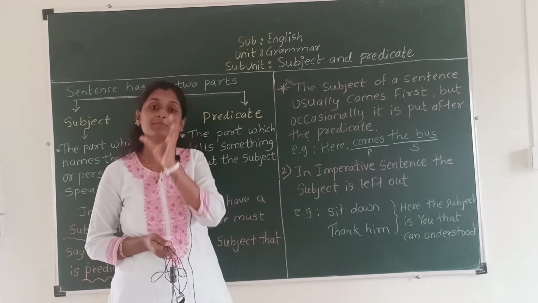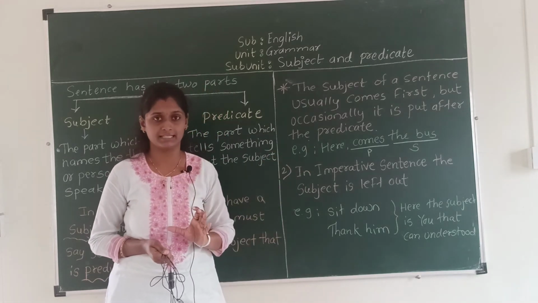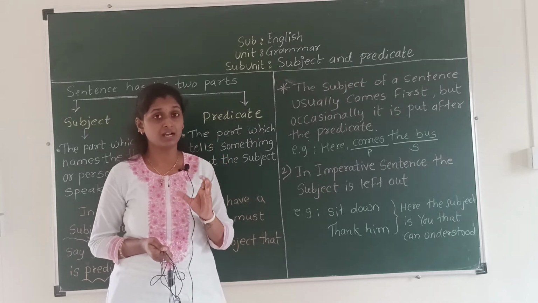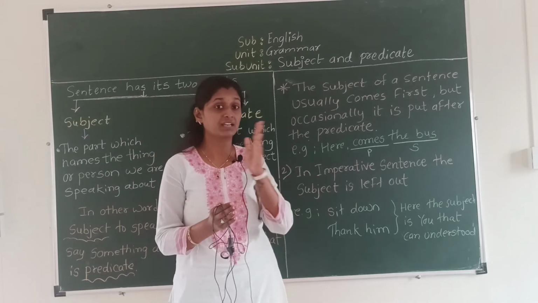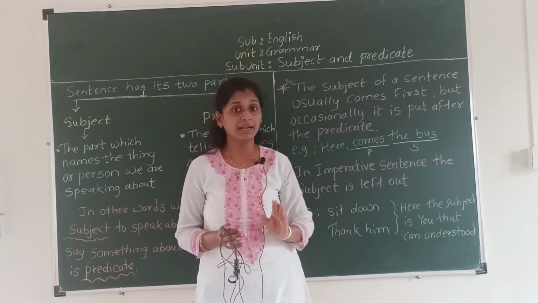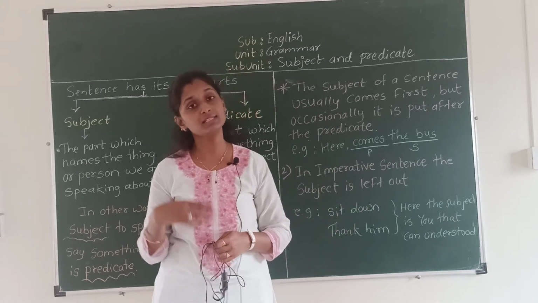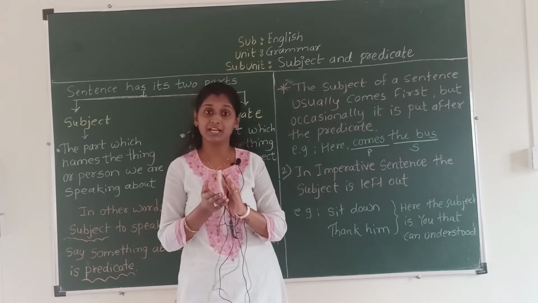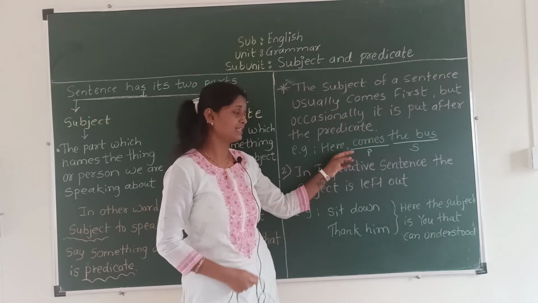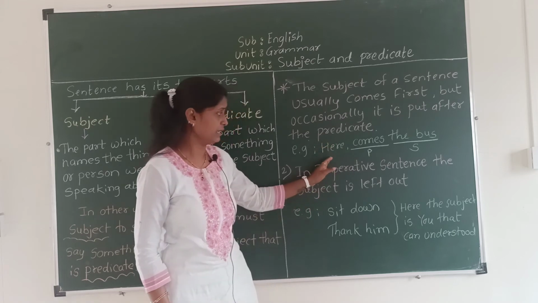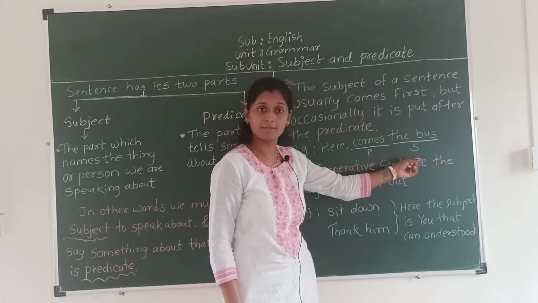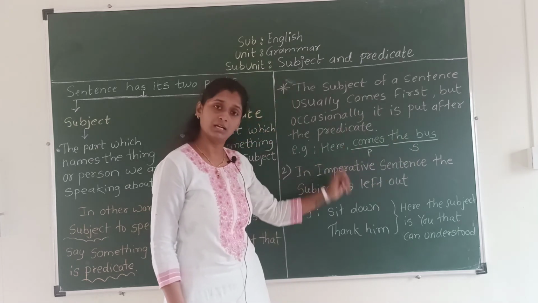The subject comes at the beginning of one sentence and the predicate comes after the subject. But occasionally the predicate comes first and the subject comes last, like this example: Here comes the bus. So the subject is the bus and the predicate is comes.